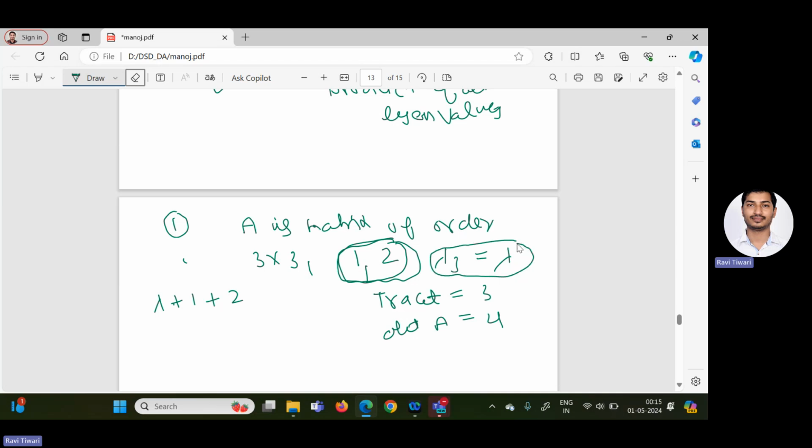By the first property, the sum of eigenvalues lambda plus 1 plus 2 must be equal to the trace of this matrix, so this equals 3. So 2 plus 1 is 3, so lambda equals 0. So the third eigenvalue we can easily calculate by applying the property of trace and determinant of the matrix.